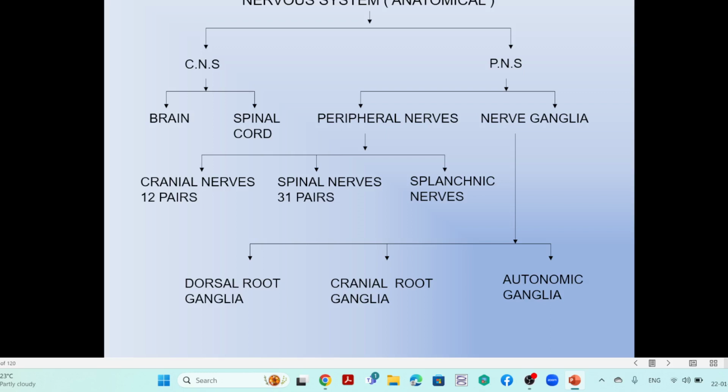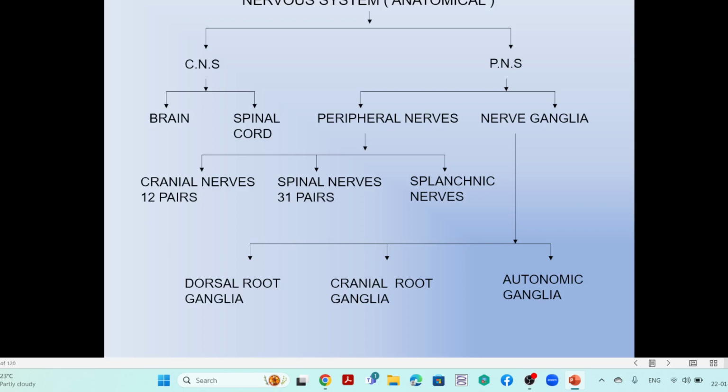So this is the thing you have to make very clear, the concept of communication between the central system and the peripheral system. That is one of the points. Here we have to concentrate on the information, how it will be transmitted, how it will be reached, and how it will be transferred in the response mechanism.